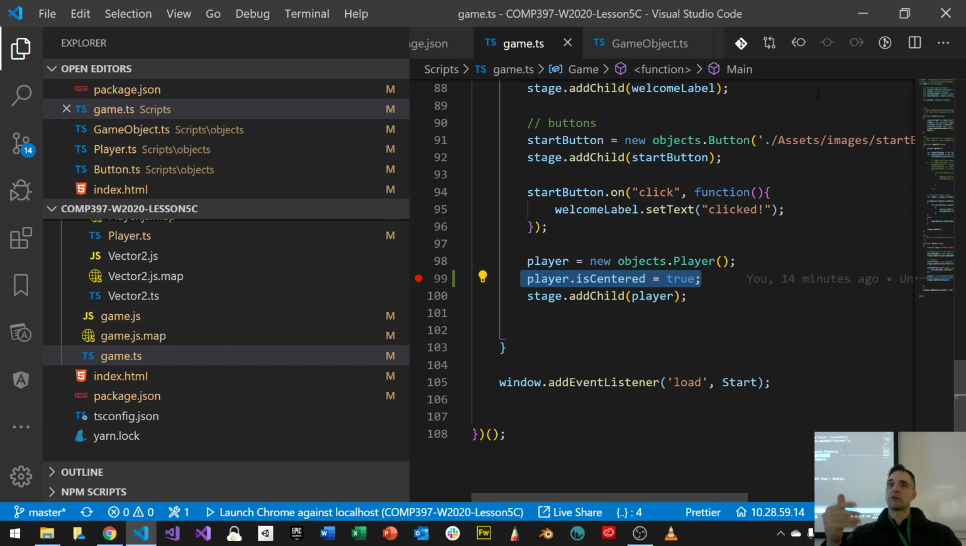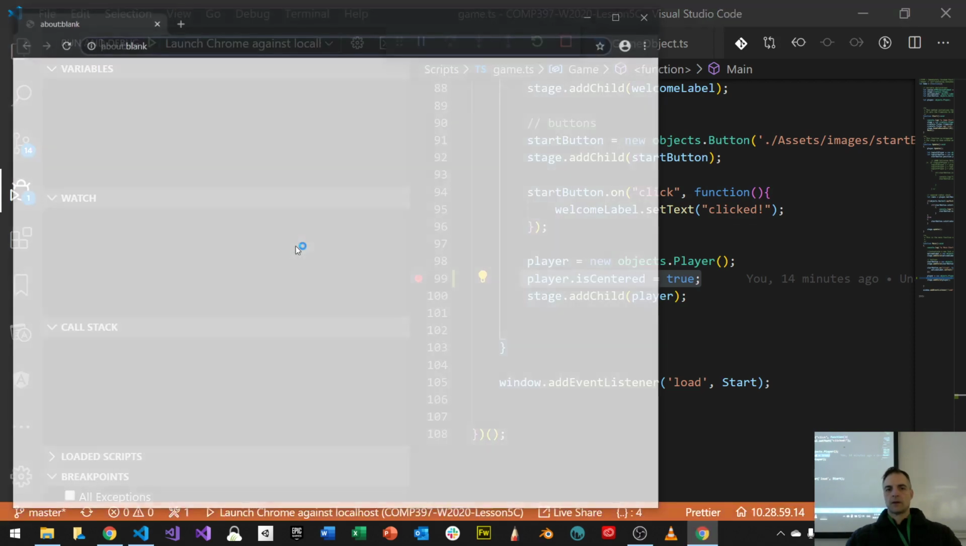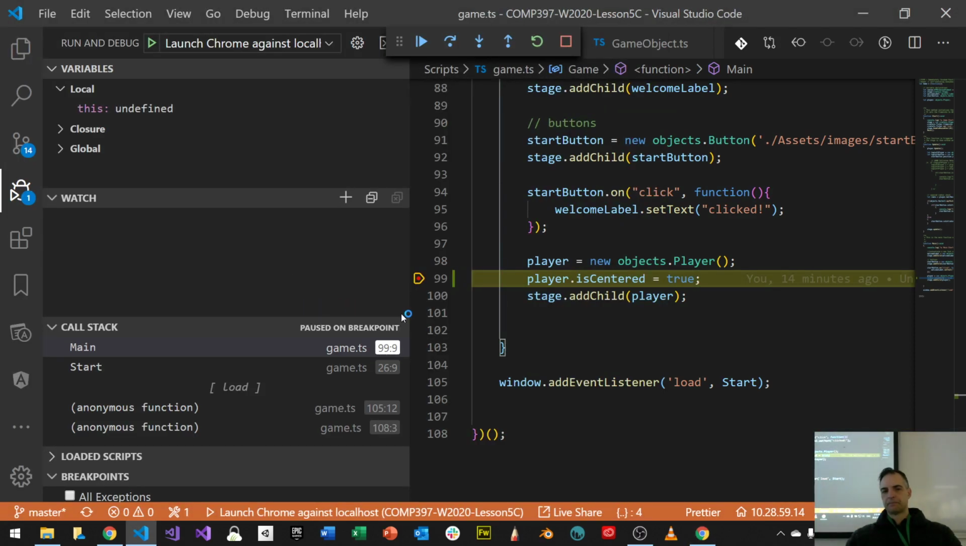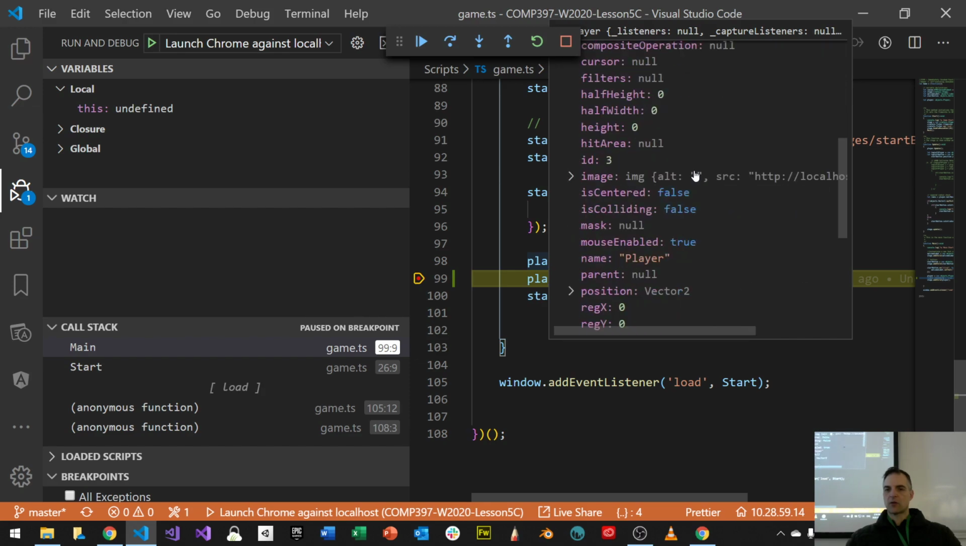Let's see if the player image is loaded. So if I run it again, and I come to that point, and then if I look at this, well, first it says this is undefined. What's the player? The player says, okay, is centered is false by default, is colliding is false, all right? Let's keep going. What about the name?